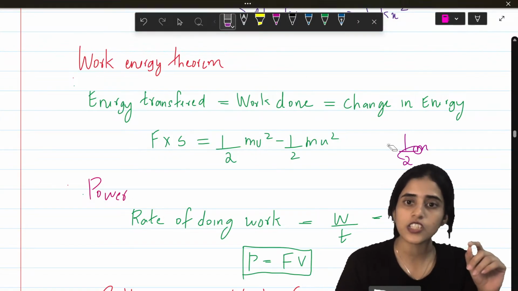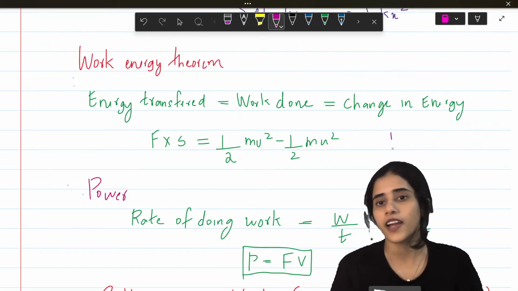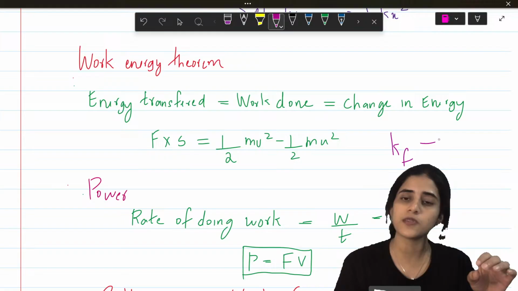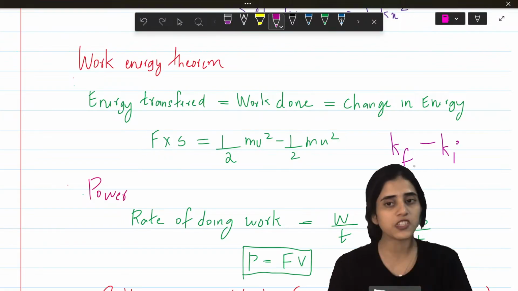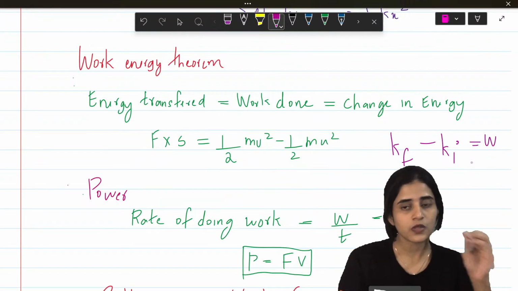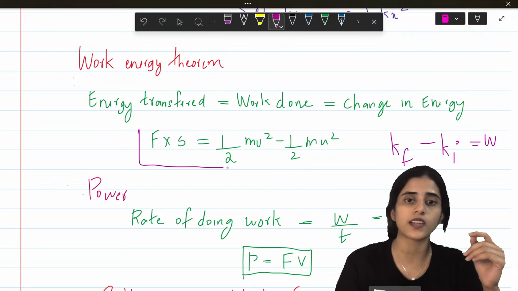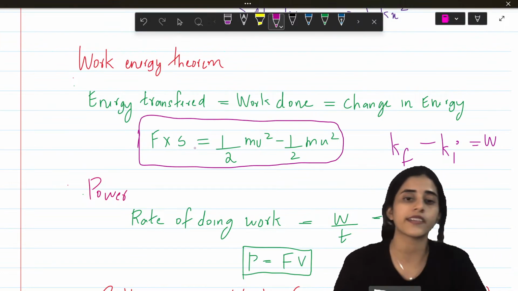No, change in energy is kinetic energy, final kinetic energy minus initial kinetic energy, which is half mv square minus half mu square. So this is the same as work done. Work done is what? F into S. So that is the work energy theorem. Change in kinetic energy is the same as work done.